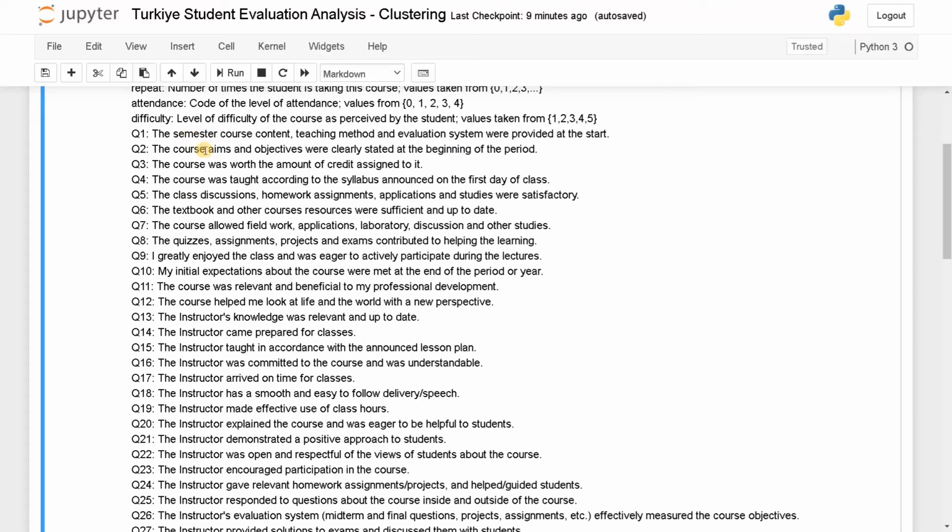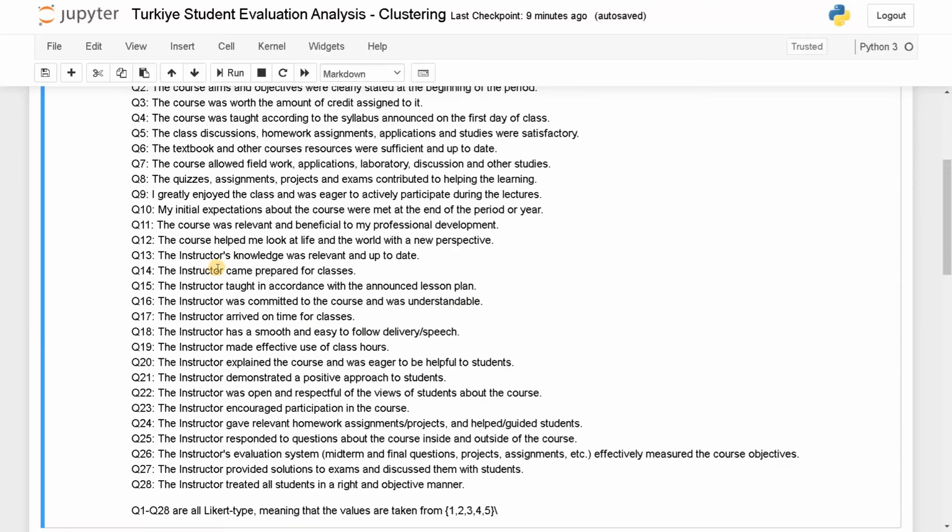So as you can see, the first few questions are related to course and textbooks and some general questions. And these questions are related to instructors from 13 to 28. All the questions related to instructor. So from question number 1 to question number 28 are all Likert type, meaning that the values are taken from 1 to 5. This is almost similar to rating. So 5 means it is better rated and 1 means it is poor rating. Like that, the values are given by the students. So these are the data available for us to do the analysis.